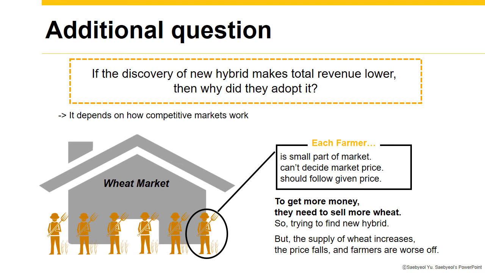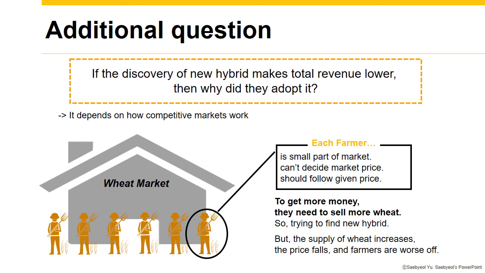In this market, each farmer is only a small part of the market, so they can't decide the market price and should follow the given price. They can't change the market price to the price they want. They just choose this way, which is to find a new hybrid and sell more wheat and get more money.